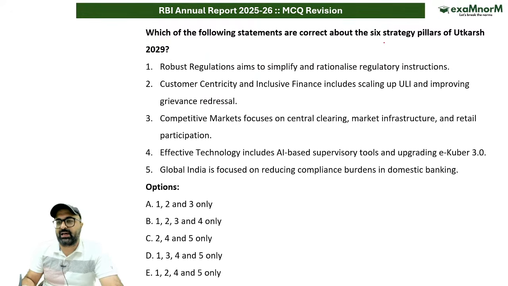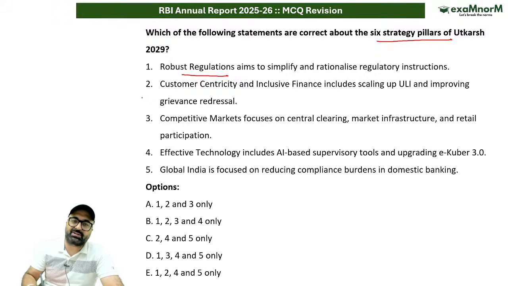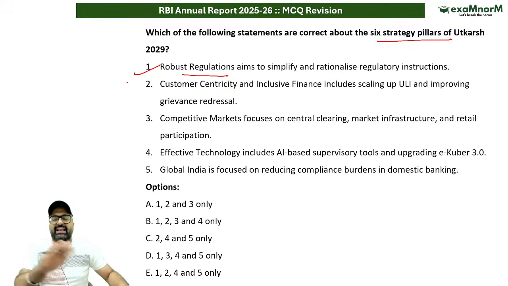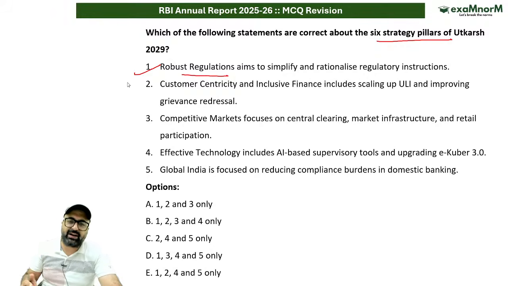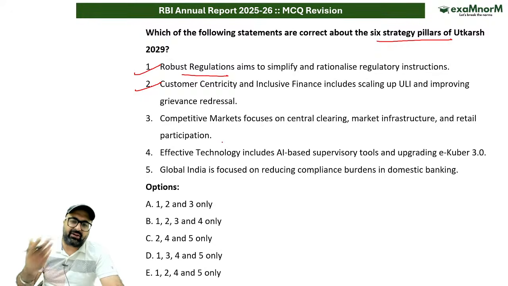Which of the following statements are correct about the 6 strategy pillars of Utkarsh? First one is robust regulation aims to simplify and rationalize regulatory instructions. So it is about simplifying, rationalizing, and upholding regulations. This is correct. Customer centricity and inclusive finance includes grievance redressal as well as scaling up of ULI, that is Unified Lending Interface. This is correct. Competitive market focuses on market infrastructure, central clearing, and retail access.